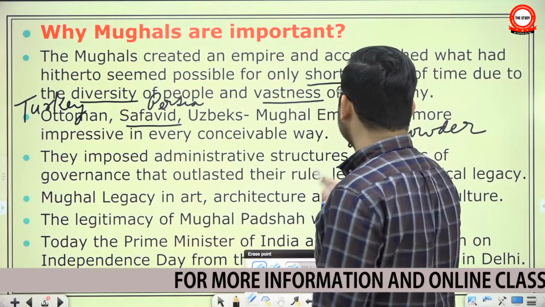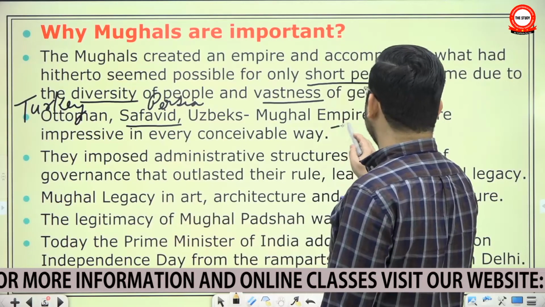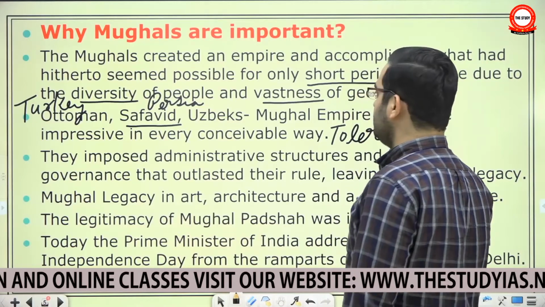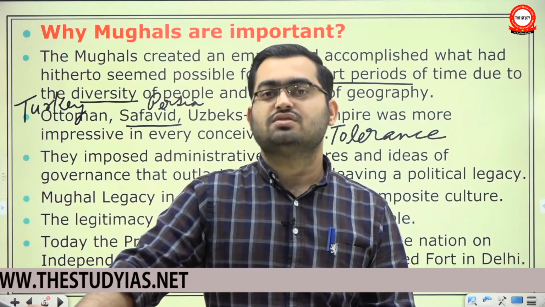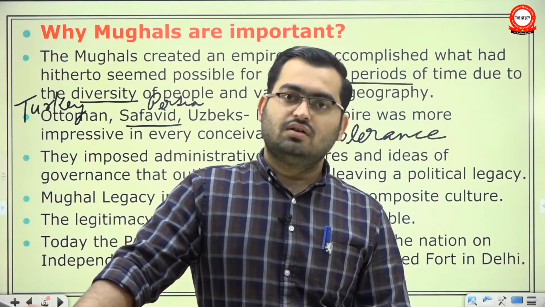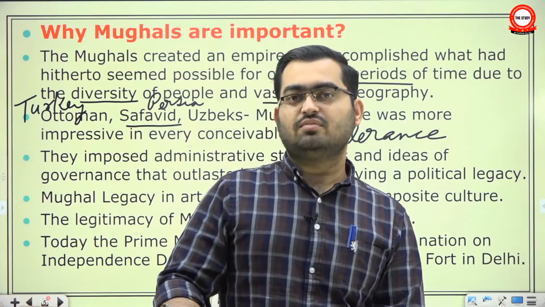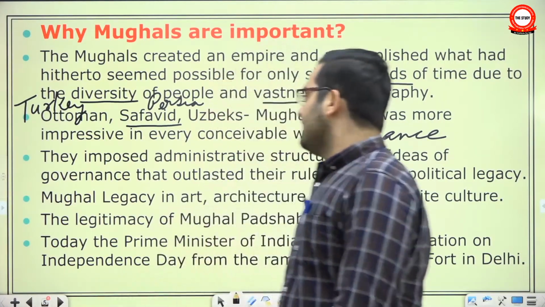And what about tolerance? Barring a few hiccups here and there, the level of tolerance and religious diversity in the Mughal Empire was much more impressive. I mean, this is the era of Ivan the Terrible, a Russian contemporary of the Mughal Empire. This was the era of the Spanish Inquisition. This was the era of intense Shia-Sunni conflict across the world. So, in spite of those facts, the overall religious environment in the Mughal Empire was far more congenial, if I could use the word.